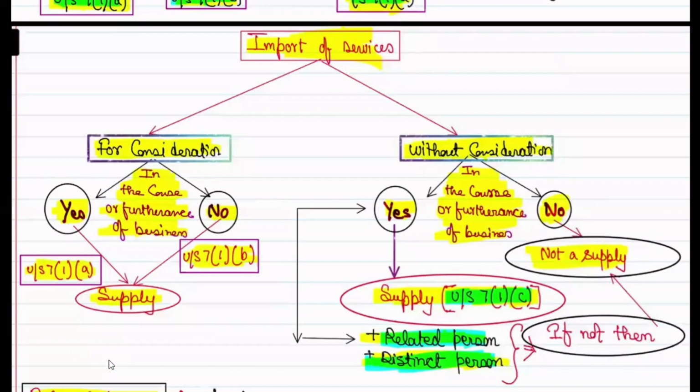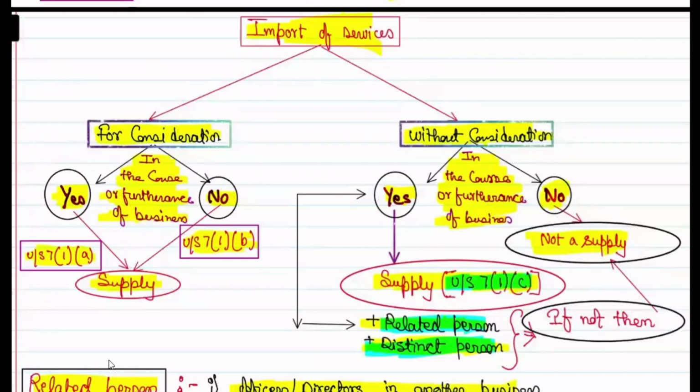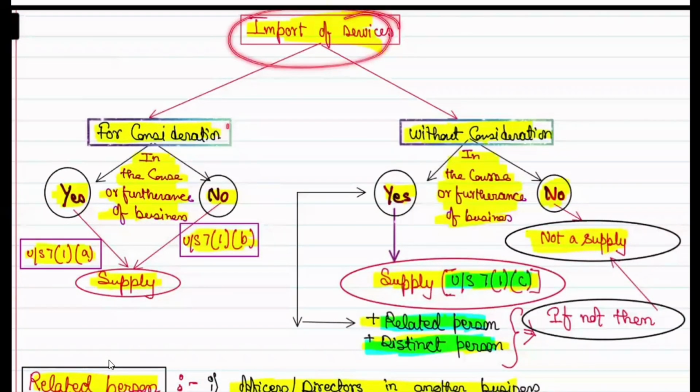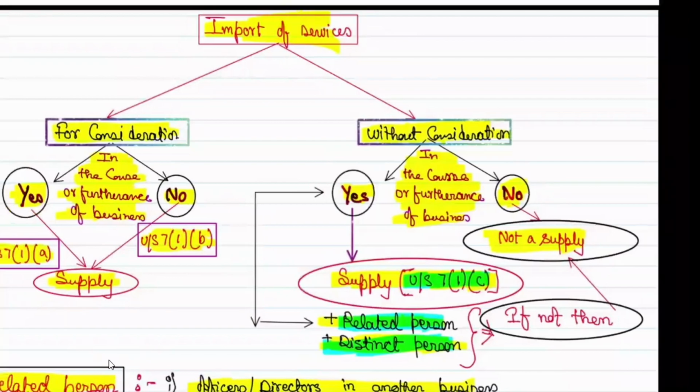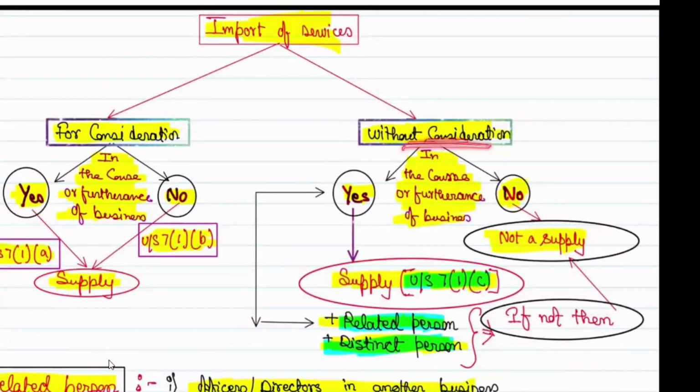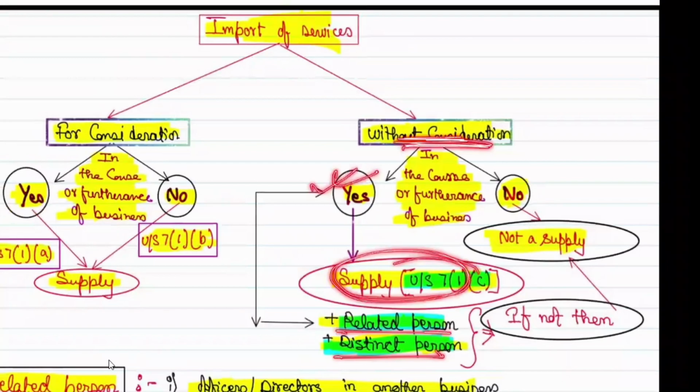Now see, import of service for consideration, in the course or furtherance of business, then definitely import of service. But for consideration, may not be in the course or furtherance of business, then 7(1)(b): consideration should be there, business may or may not be, correct? Now come to this: when there is no consideration but in the course and furtherance of business plus related and distinct person, only then this is a supply, correct? But if there is no consideration and no furtherance, then there is no supply.